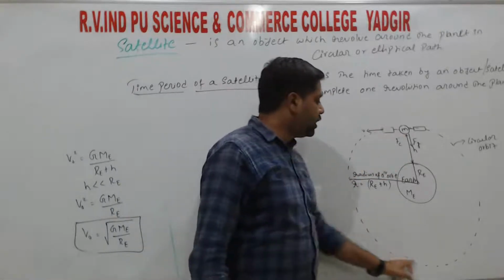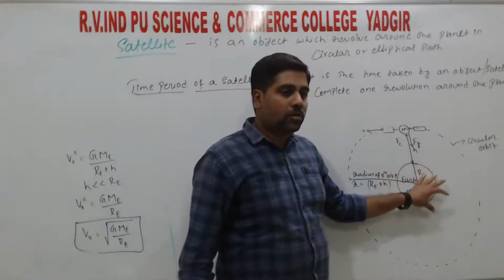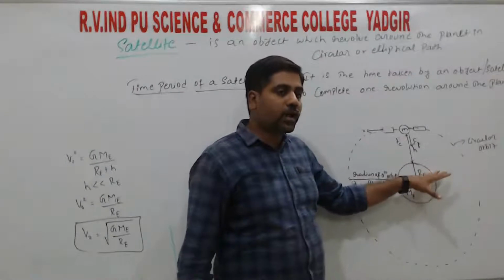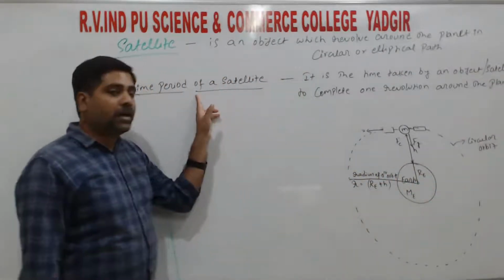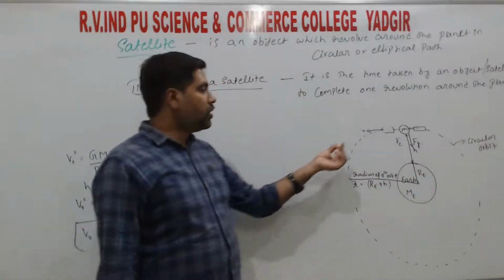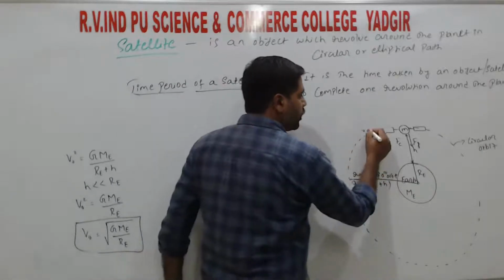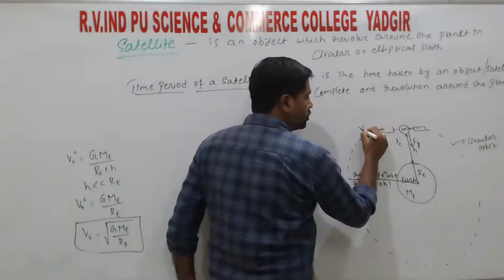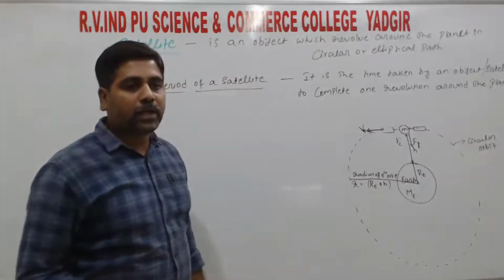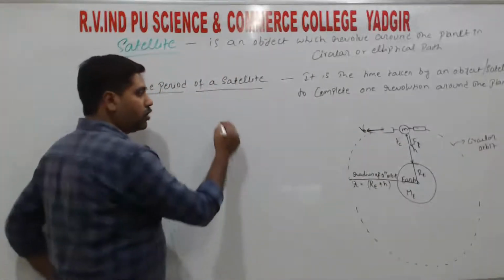So one complete revolution happens around the earth. So whatever time it takes, that we call as the time period, right? So here the satellite is moving with a speed. So speed or velocity that we call as the orbital speed or orbital velocity, right?